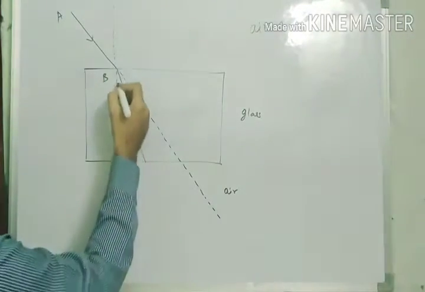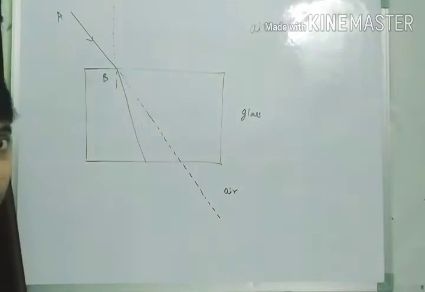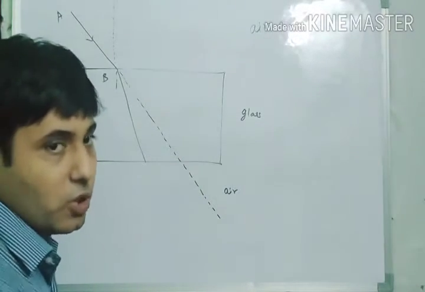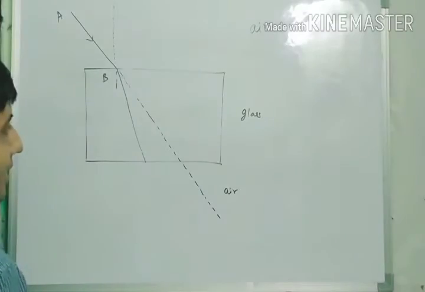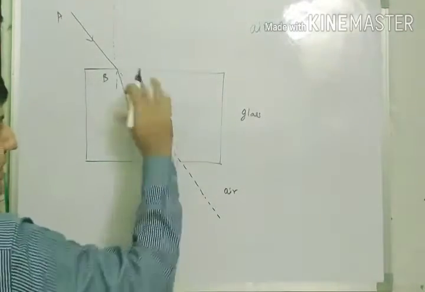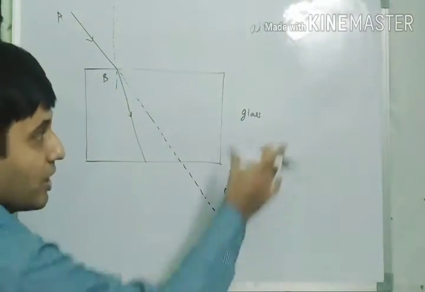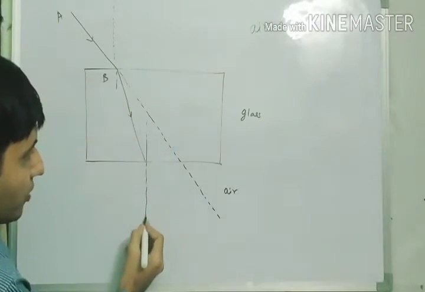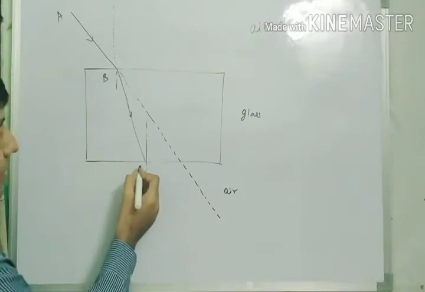This is the normal ray. This is the refracted ray. Refracted ray means the ray has passed into another medium; that's why this ray is called the refracted ray. This ray is now acting as an incident ray for the glass. So again at this point I am going to make a normal for that.